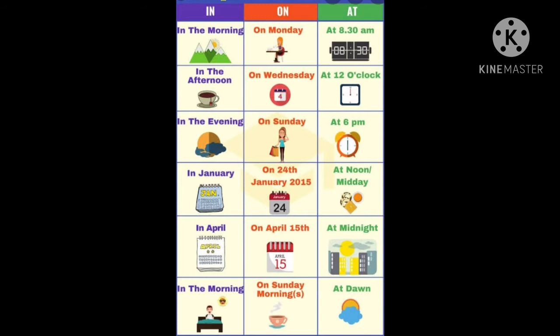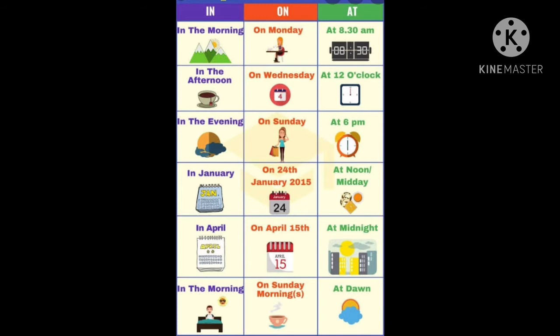Now see the use of on. On is used with the name of the days, like on Monday, on Wednesday, on Sunday, or with the particular dates like on 24th January 2015 or April 15, on Sunday mornings. So on is used with the name of the days and with the particular dates.